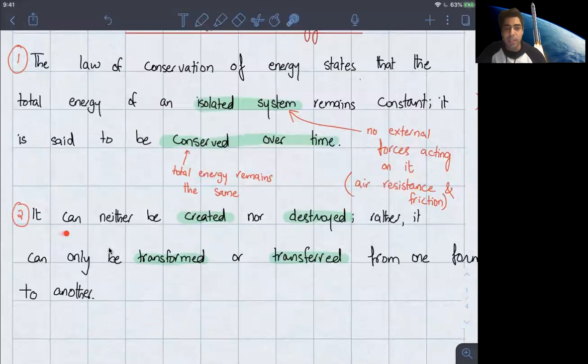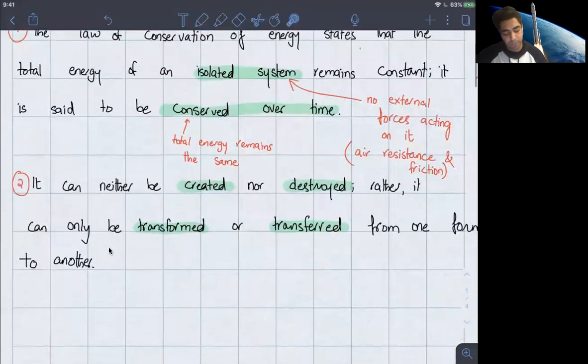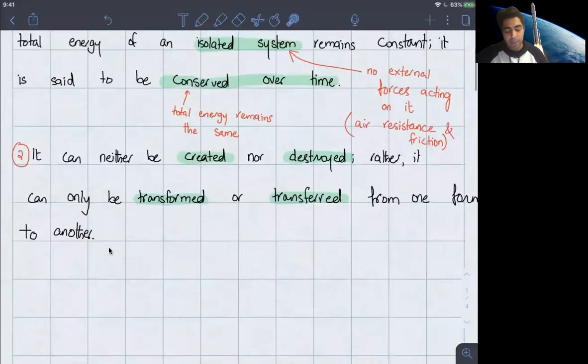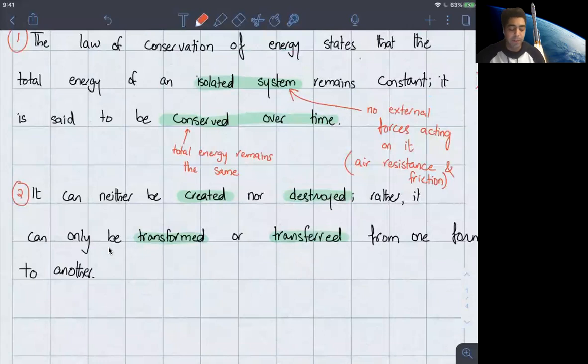It says it can neither be created nor destroyed. Rather, it can only be transferred from one form to another. So that's all of conservation of energy for you. To explain what that means, what do we mean by the total energy? So let's just look at that as well.